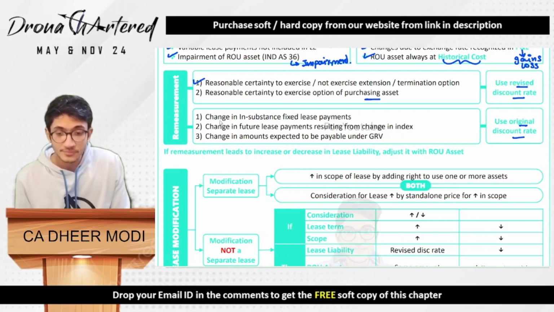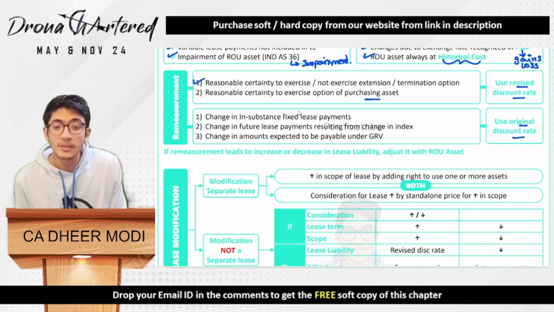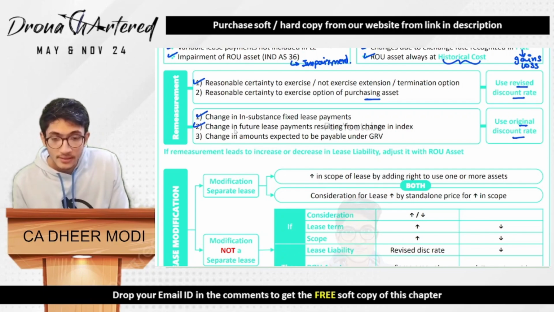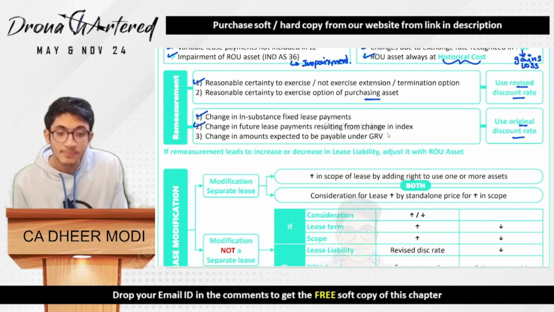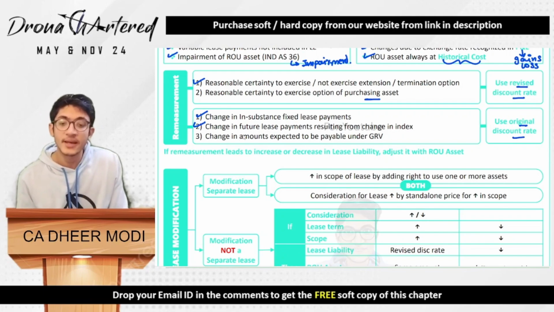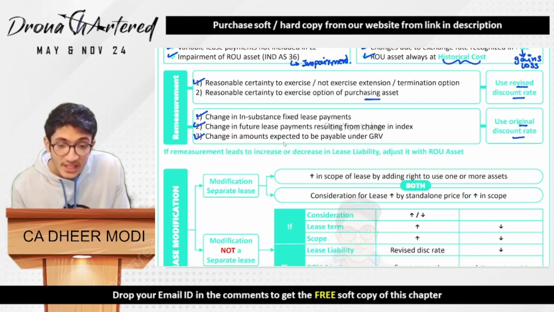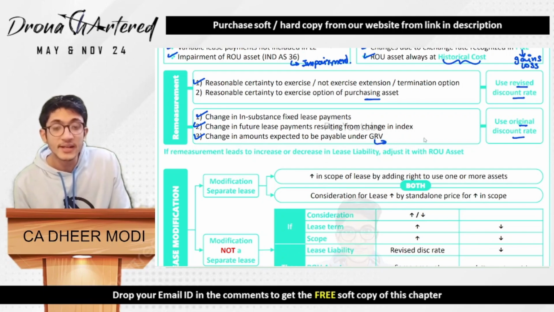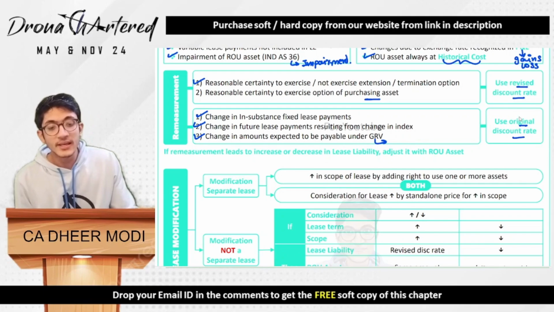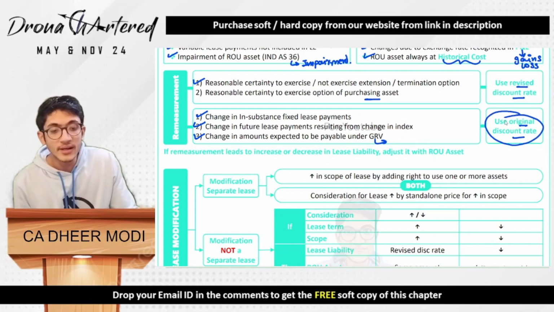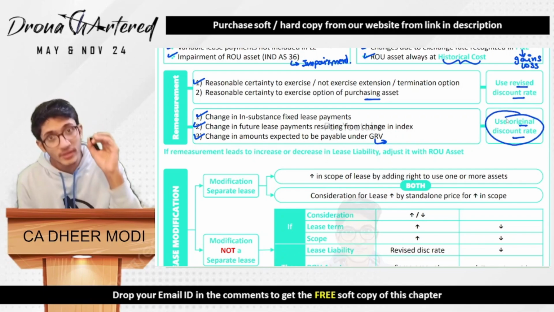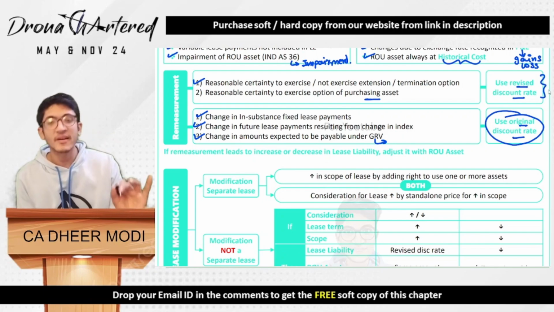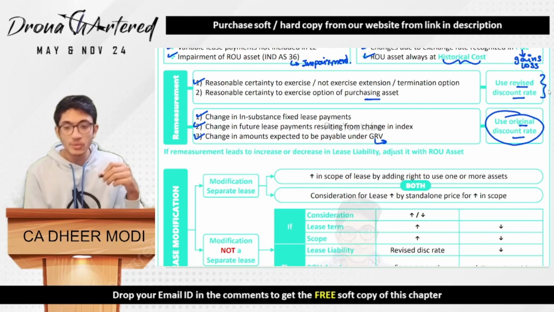However, when there is a change in substance of fixed lease payments, or there is a change in future lease payments resulting from change in index, or there is a change in amount expected to be payable under your GRV, that is your guaranteed residual value, in such a case, you will use the original discount rate. That means whatever discount rate you have been using, you will keep using that. Only in the other case will you be using a revised discount rate. That means you will be calculating a new discount rate.